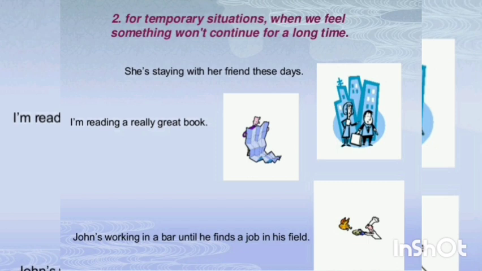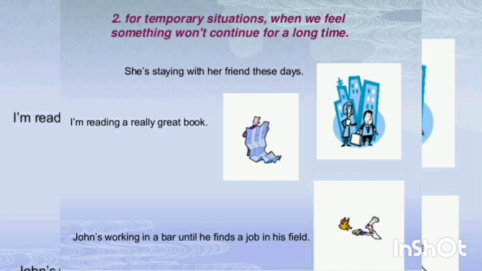Okay students, after that we need to learn usage number 2. For temporary situations, when we feel something won't continue for a long time. She is staying with her friend these days. It means that now she is staying with her friend, but maybe after some days she won't stay with her friend. I'm reading a really great book. Now I am reading a great book, but maybe after some time I will not read that book.